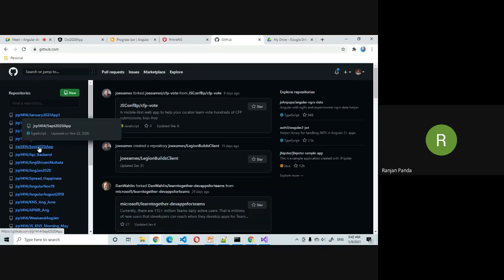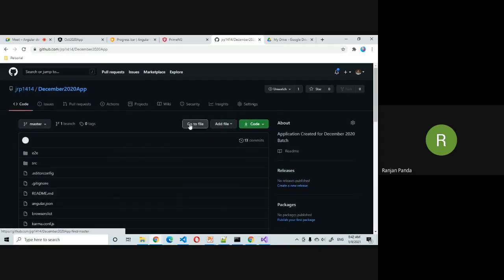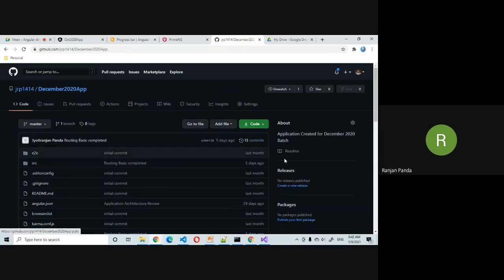If you start from here, these are the previous ones. But if you start from the recent ones, let's say September 2020, this is for the September batch, then the October batch. In December, I have a couple of batches running. For each of the batches, I will create a GitHub repository because it maintains the history.